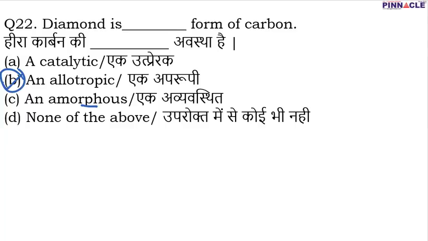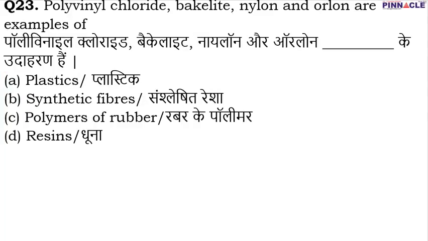Now coming to question number 23. In question number 23, polyvinyl chloride, bakelite, nylon and orlon, they are examples of what? So PVC, bakelite, nylon and orlon, they all are examples of plastics. Hence A is going to be the correct option. Coming to question number 24.